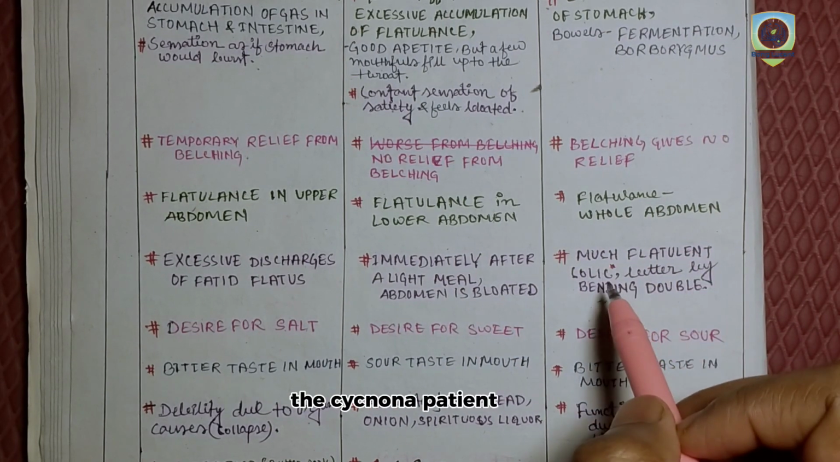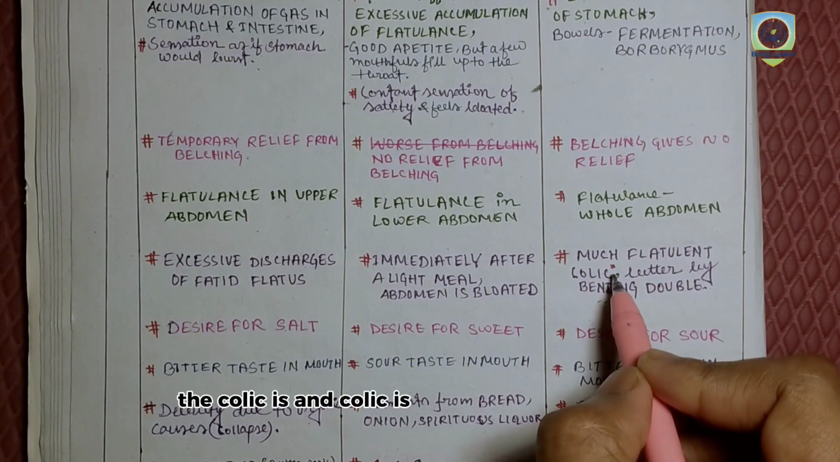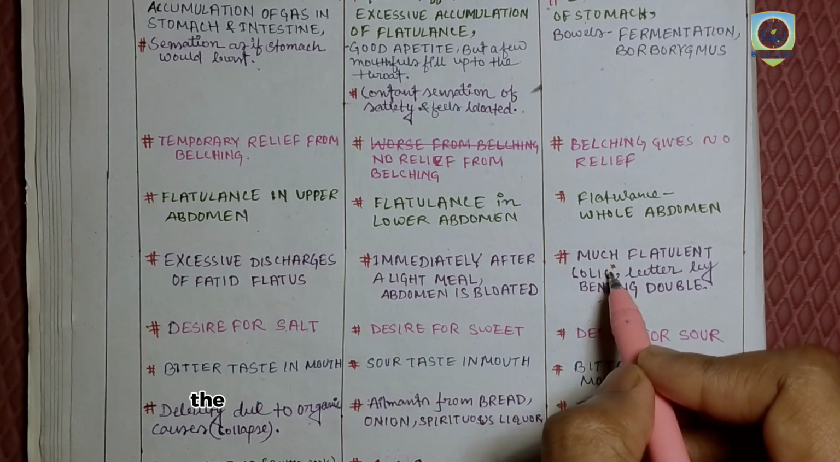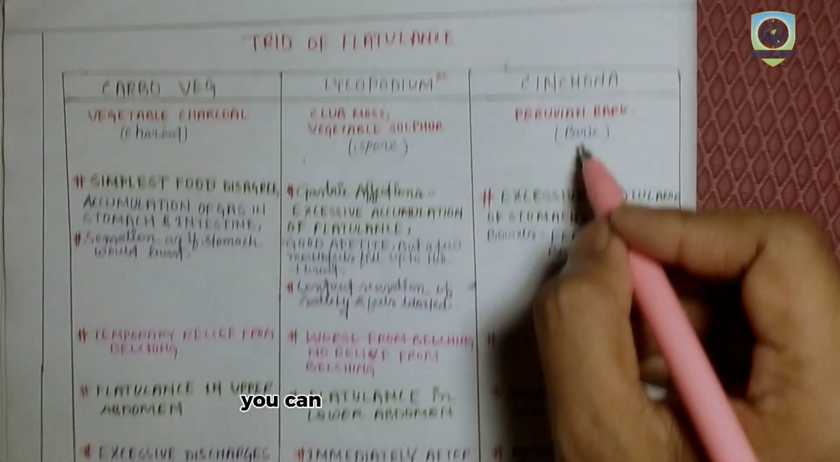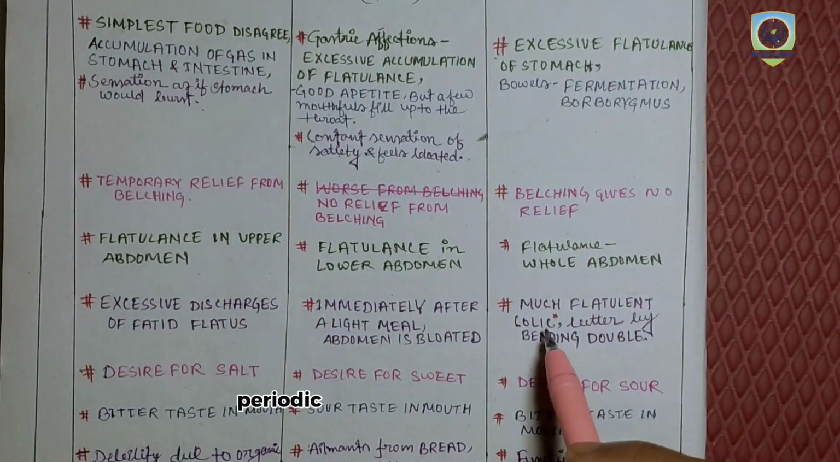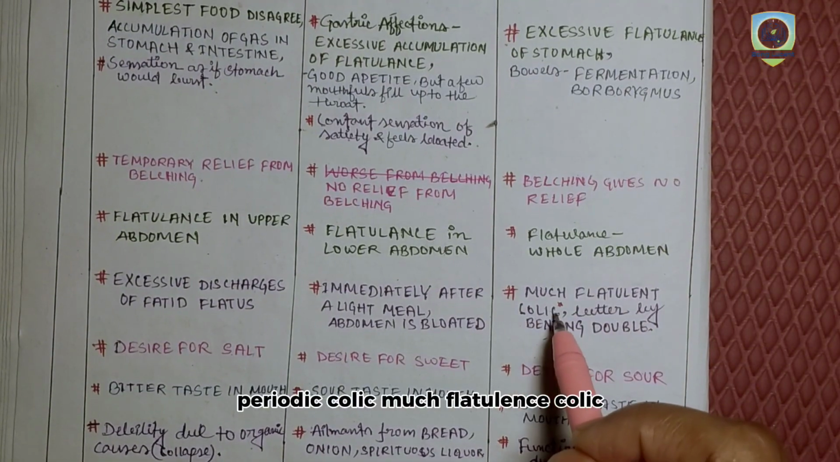Here the Cinchona patient has colic, and the colic is especially periodic colic. The colic comes recurrently, again and again. That's why I give the star. Here you can see the periodic pain. Okay, periodic colic, mass flatulence, colic. So you should know the pain.